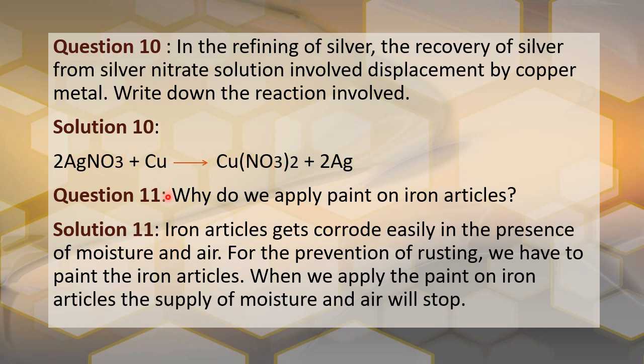Now question number 11. Why do we apply paint on iron articles? I think you have been learning this from 8th class. Iron is more prone to rusting. Iron has more affinity towards oxygen. In the reactivity series of metals, the metals before iron are more reactive than iron.